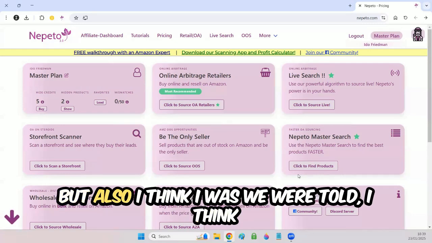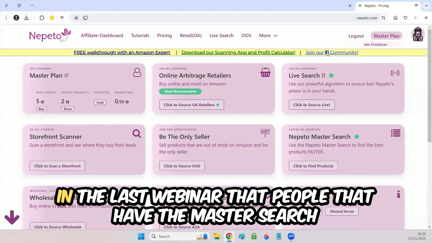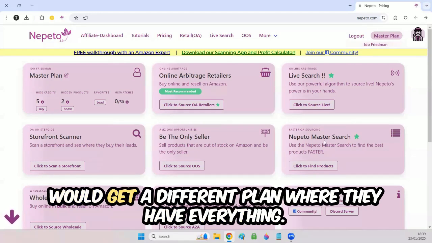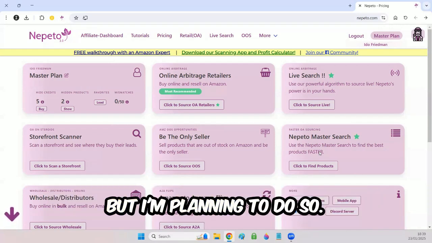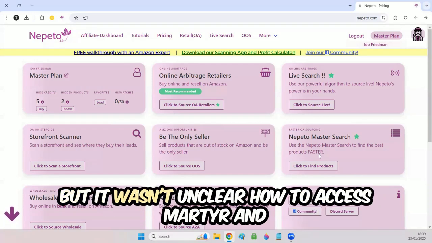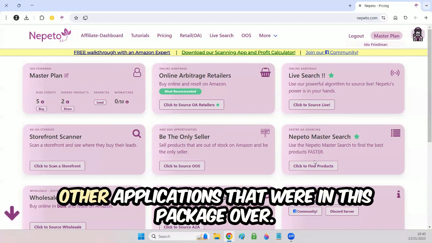But also I think we were told in the last webinar that people that have the master search get a different plan where they have everything. I currently don't sell on Walmart, but I'm planning to do so. But it was unclear how to access Martyr and other applications that were in this package.